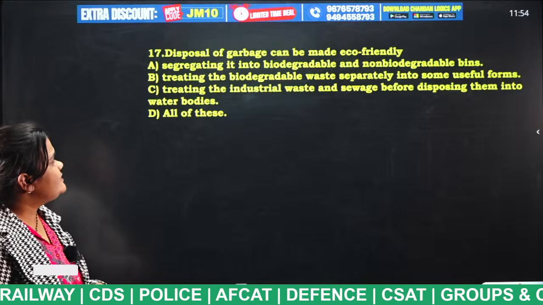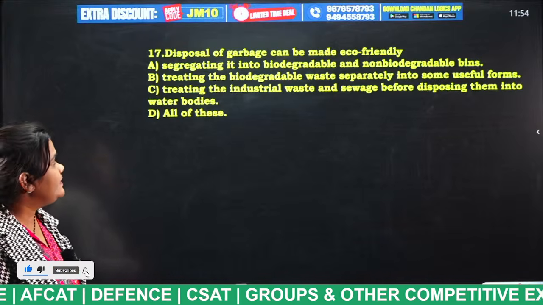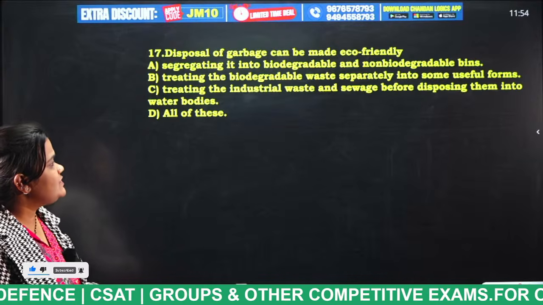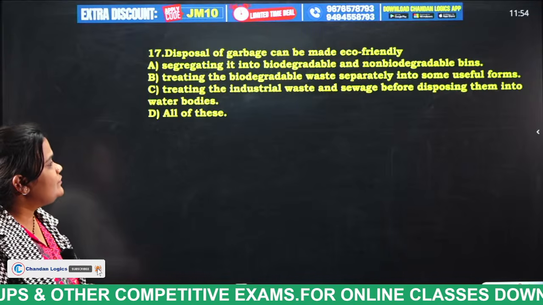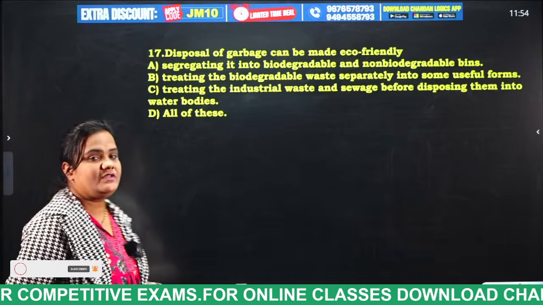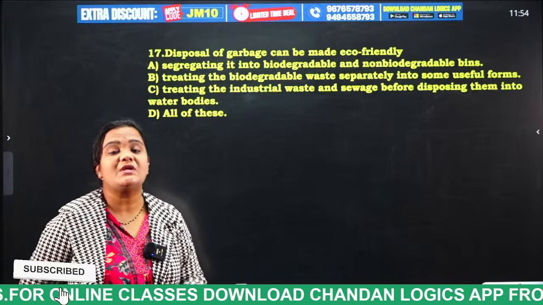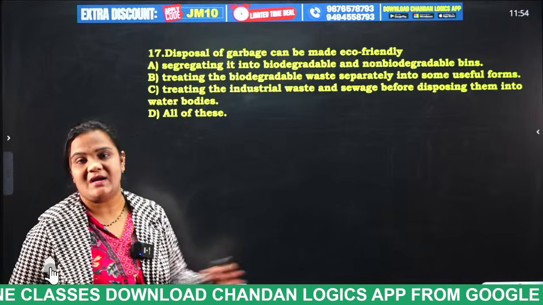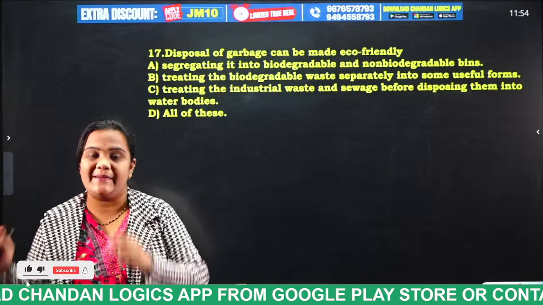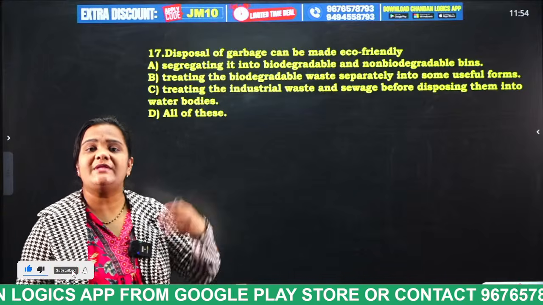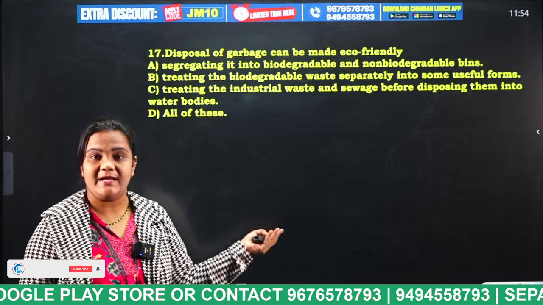Next: disposal of garbage can be made eco-friendly by segregating into biodegradable and non-biodegradable bins, treating the biodegradable waste separately into some useful forms, and treating the industrial waste and sewage before disposing them into water bodies. All of this. Biodegradable means they can be decomposed in the soil very easily.